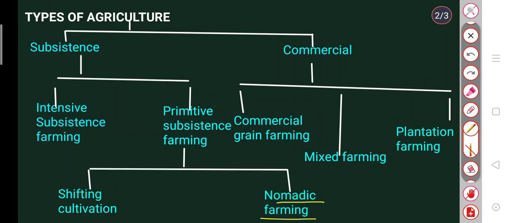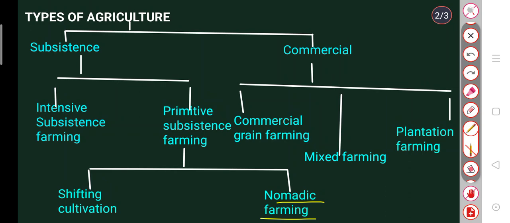People rear animals like sheep, goat, camel and yak, and move from place to place in search of fodder and water. They are nomads like the Banjaras. This form of herding is also related to pastoralism. What is pastoralism? The branch of agriculture associated with the keeping or grazing of sheep or cattle.